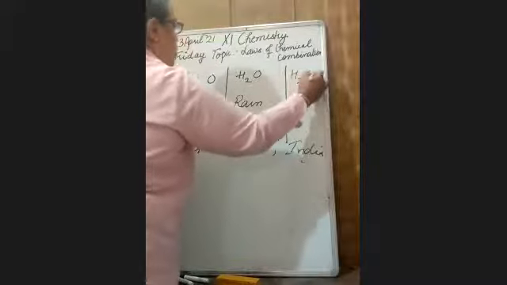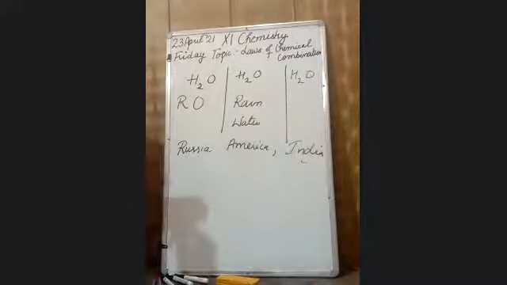I am taking water from different sources and from different countries.